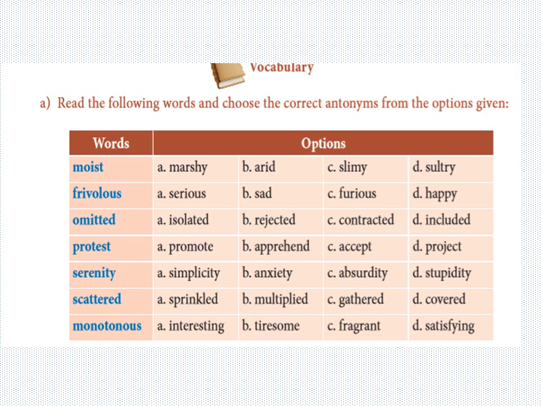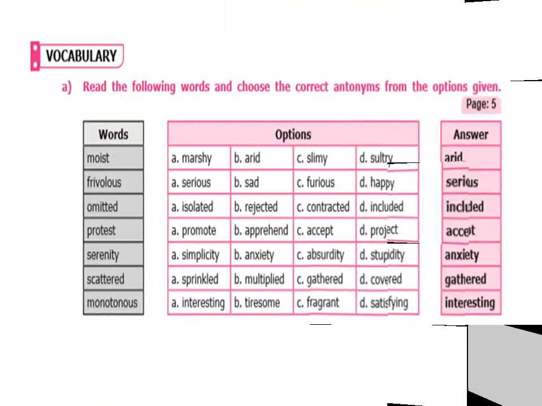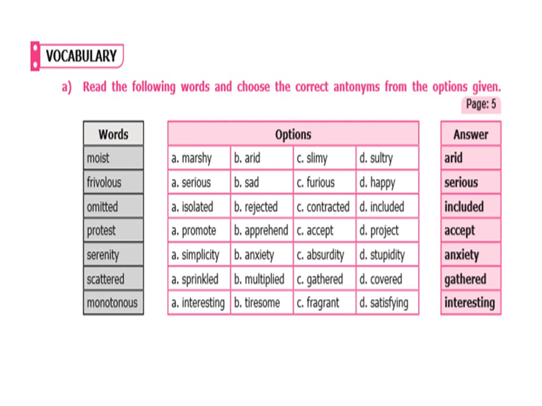Scattered: sprinkled, multiplied, gathered, covered. Monotonous: interesting, tiresome, fragrant, satisfying. Have you answered or guessed the right option, my dear students? Good. Students, here is the answer. Just check whether you have answered right.